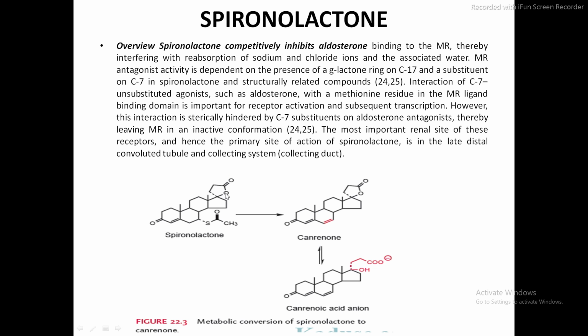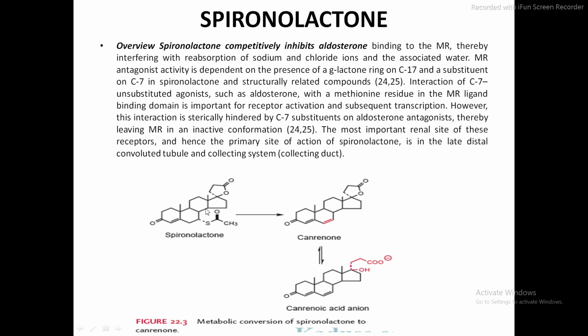In the SAR point you have mentioned these two things, that these two groups are essential to show the activity, so there should be a substitution on carbon number 7 and carbon number 17. Which kind of substitution? On the 17th carbon there should be a lactone ring, and on carbon number 7 there should be an acetylthio group present.